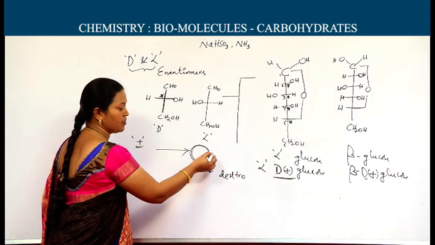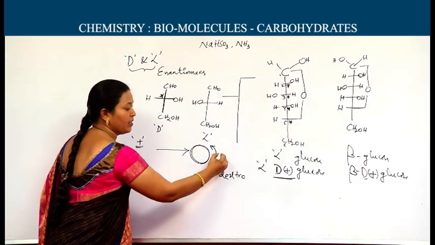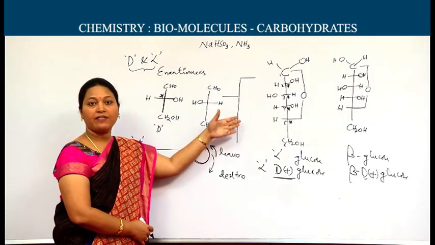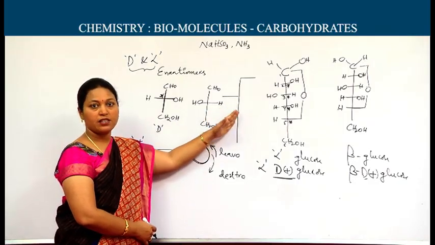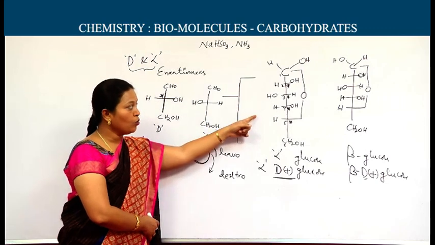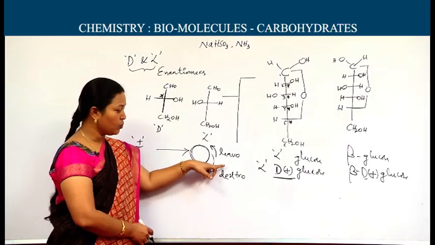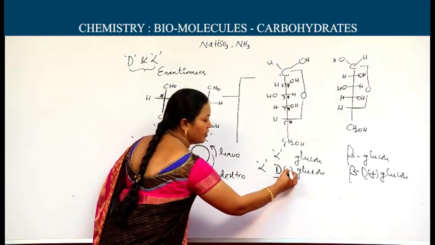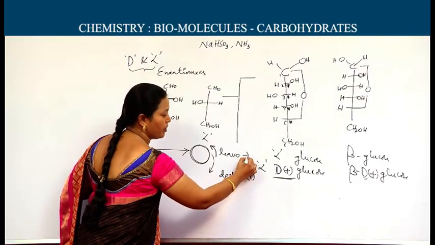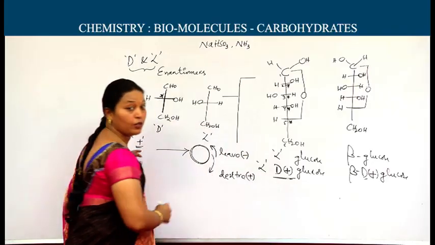If the substance rotates monochromatic light towards the left side, we call it levorotatory. As these molecules have many asymmetric carbons, they also have the ability to rotate monochromatic light. Here glucose has the ability to rotate monochromatic light towards the right side. For that we give plus. Dextro is plus, levo is minus. As it is dextrorotatory, we call it plus glucose.